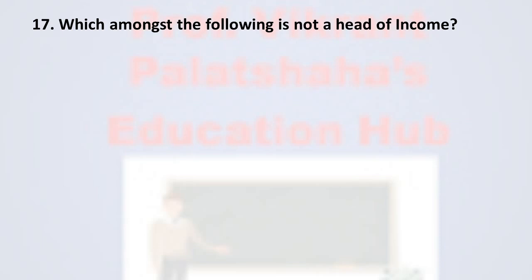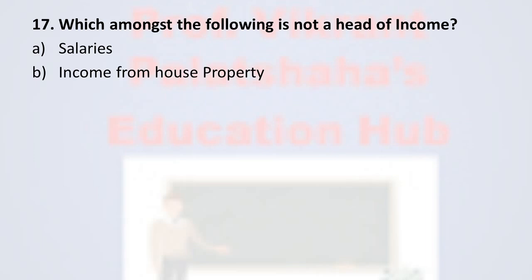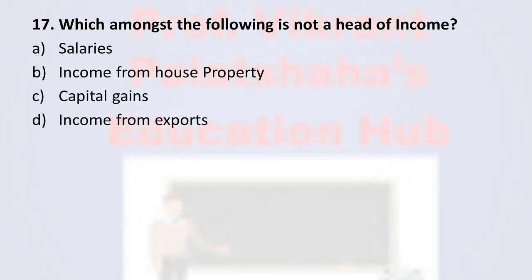Next, question 17. Which amongst the following is not a head of income? Option A, salaries; option B, income from house property; option C, capital gains; and option D, income from exports. And the correct option is option D, income from export. Income from export is not a head of income.